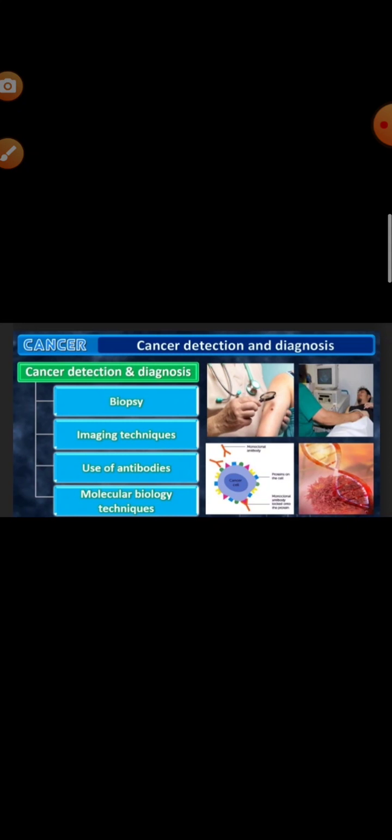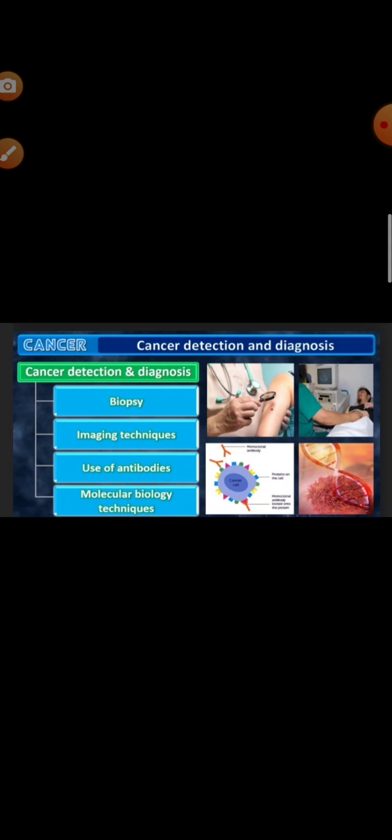Okay, now cancer detection. Before that, one thing I want to tell you: there are different types of cancer. One is carcinoma, melanoma, sarcoma, and leukemia. Carcinoma is a cancer of epithelial tissue, such as skin cancer. Melanoma is a cancer of the melanocytes of the skin. Sarcoma is the cancer of the mesodermal tissue, and leukemia or lymphoma is a cancer of hemopoietic cells or the blood cells, what is known as blood cancer.